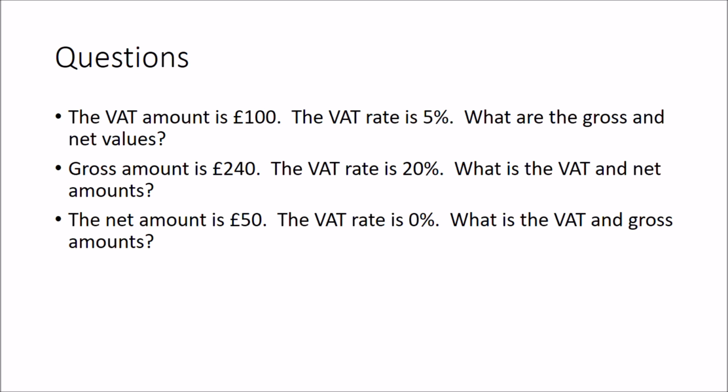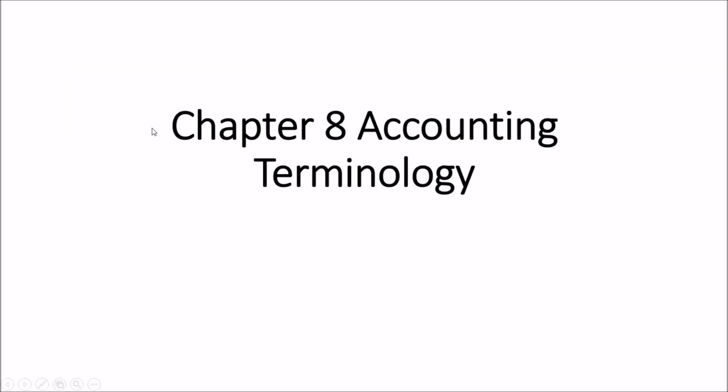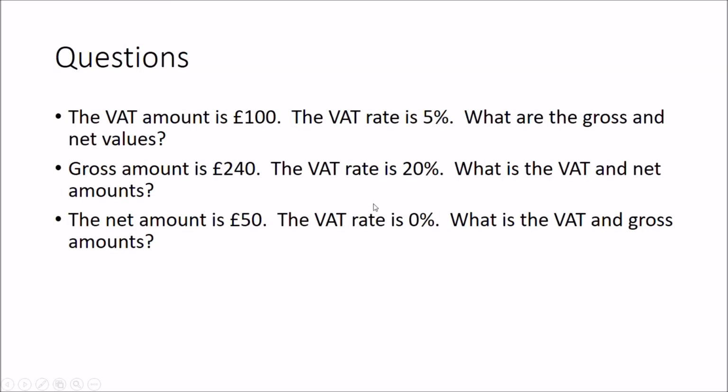The gross amount is £240. The VAT rate is 20%. What are the VAT and net amounts? So the net amount is going to be the gross amount divided by 1 plus the VAT rate, so that is going to be £200. And the VAT amount will be the gross amount minus the net amount, so that will be £40.